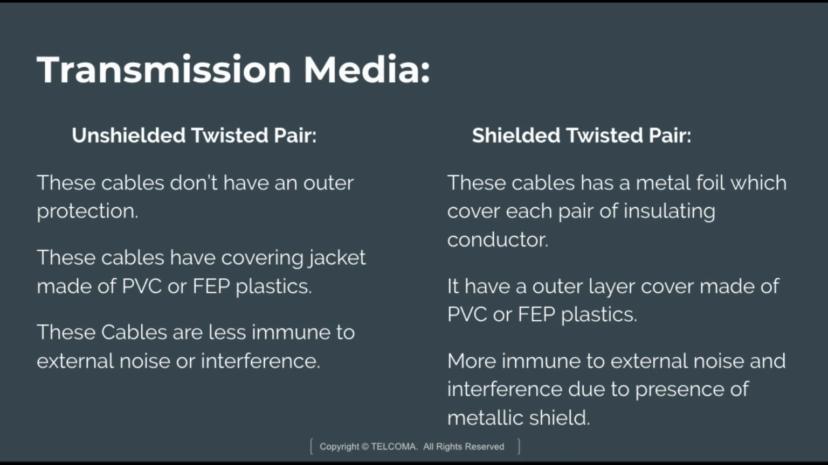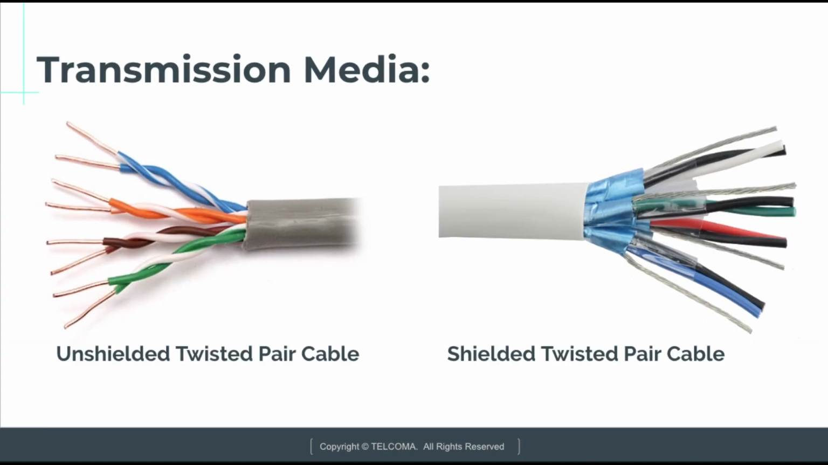In UTP, the cables are less immune to external noise or interference, but in STP, the cables are more immune to external noise and interference due to the presence of the metallic shield. UTP is used in computer networks as Ethernet cable, and UTP cables are also known as CAT cables or category rating cables. STP cables are used in factories with large electronic equipment. So these are the UTP cable and STP cable.